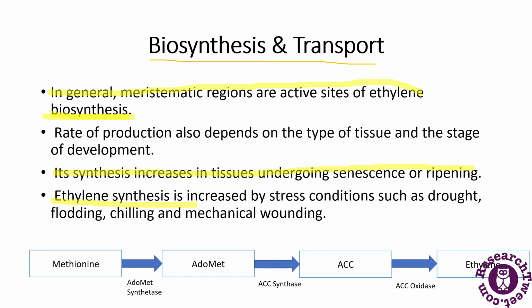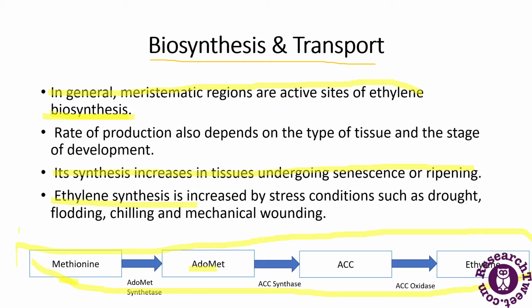The flow chart here depicts the biosynthesis of ethylene, how ethylene is formed. Methionine is the first precursor of ethylene. In the first step of the ethylene biosynthetic pathway, methionine gets converted into S-adenosyl methionine, that is ADOMET.